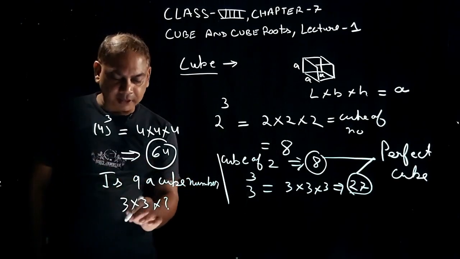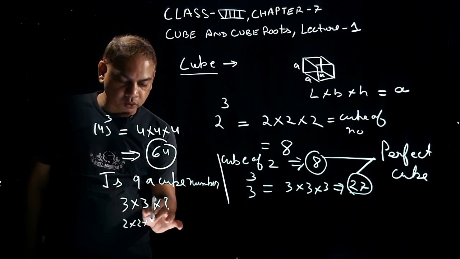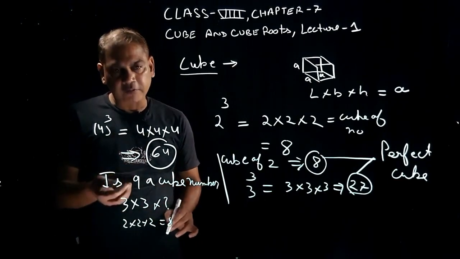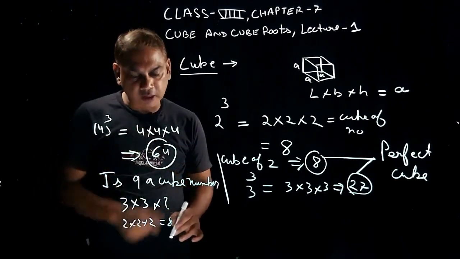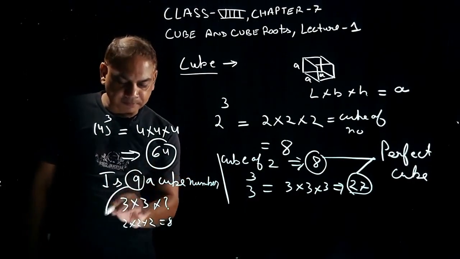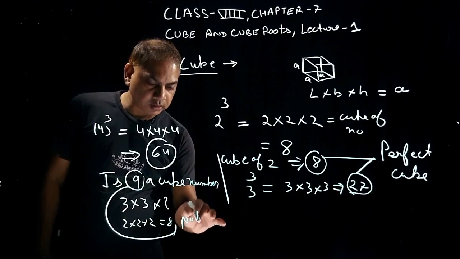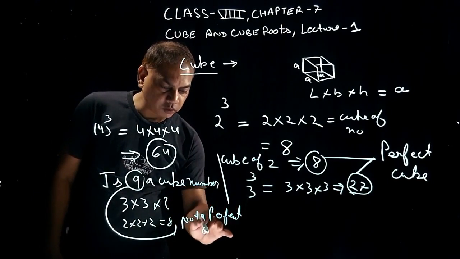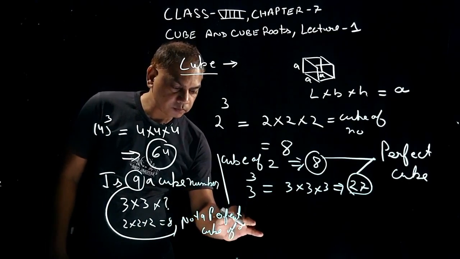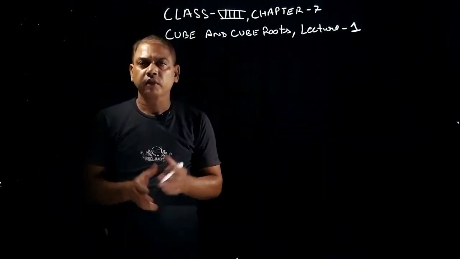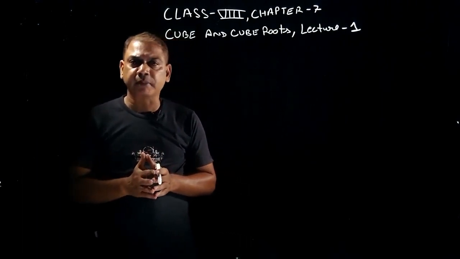Okay, if we try it by 2, 2 into 2 into 2, 2 twos are 4, 4 twos are 8. It is 8. 9 नहीं आया मेरा. If I try it by 4, तो मेरा 64 आएगा. So it is clear that 9 is not a perfect cube of any number. Right, students? Good. Now, students, a few properties about cubes.